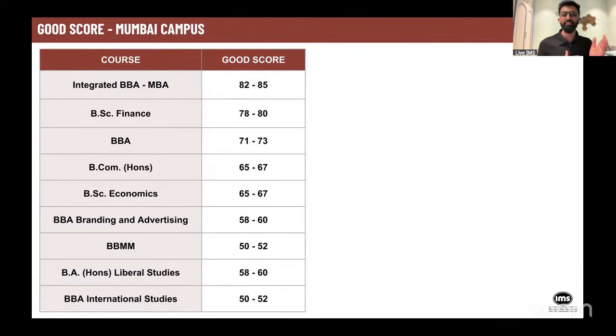For BSc Fin, 78 to 80 marks. For BBA, 71 to 73. For BCom Honors, 65 to 67. BSc Economics, 65 to 67. Branding and Advertising in BBA, 58 to 60 marks. BBMM, which is their BBA in Management and Marketing in the School of Family Business and Entrepreneurship, 50 to 52. BA Honors in Liberal Studies, 58 to 60. And BBA International Studies, 50 to 52 marks.